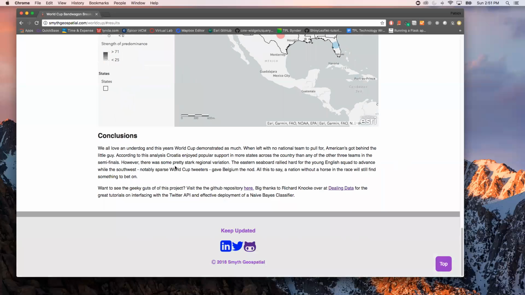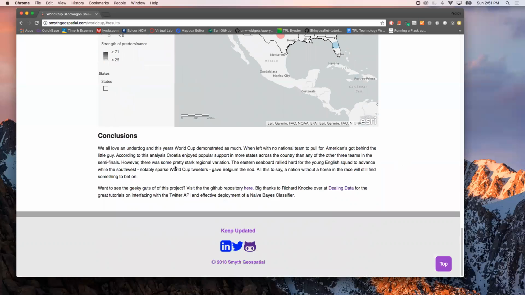The conclusion was that we all love an underdog, and this World Cup demonstrated as much. The majority of fans in the United States got behind Croatia, the underdog of this year's tournament.